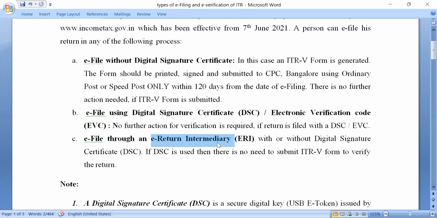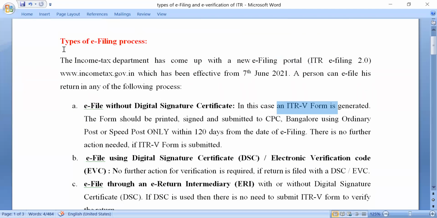So everyone is not capable to file a return. If they want to take expert help, then e-return intermediaries who have the registration certificate from NSDL can do it on your behalf. They will file the return either with DSC or EVC, or without DSC. If they do it without the digital signature certificate, then the same thing, ITR-V form will be required. And if DSC is used, then automatically the form gets e-verified. So these are the three ways in which you will file the income tax return.